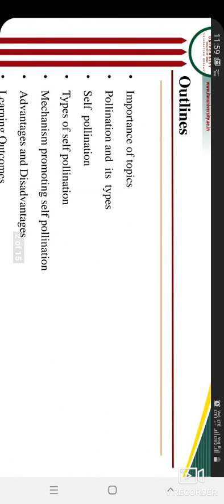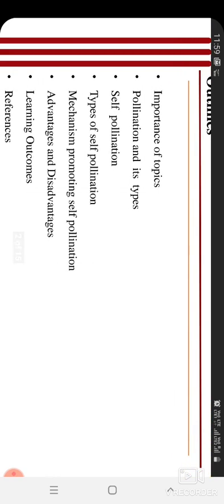These are the outlines which we will discuss in this lecture. First, the importance of the topic, the concept of self-pollinated crop. Next, we will discuss what pollination is and its types. It's a very basic thing.